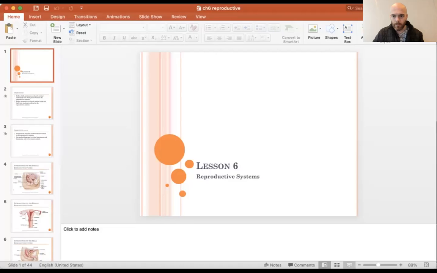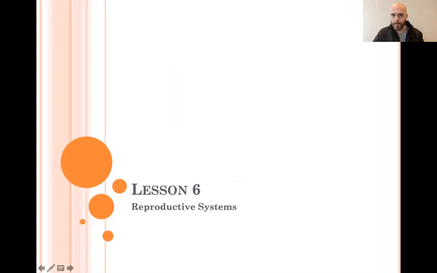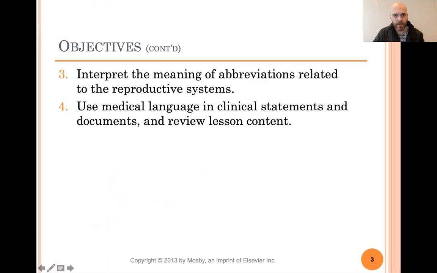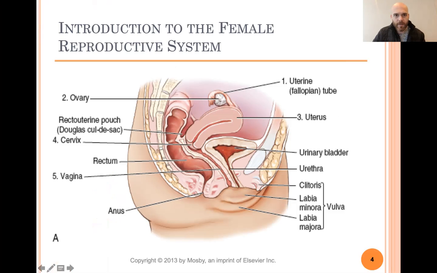So let me share my screen. Okay. Here are our objectives. You can look at those on your own. Okay, we're going to start talking about the female reproductive system first.